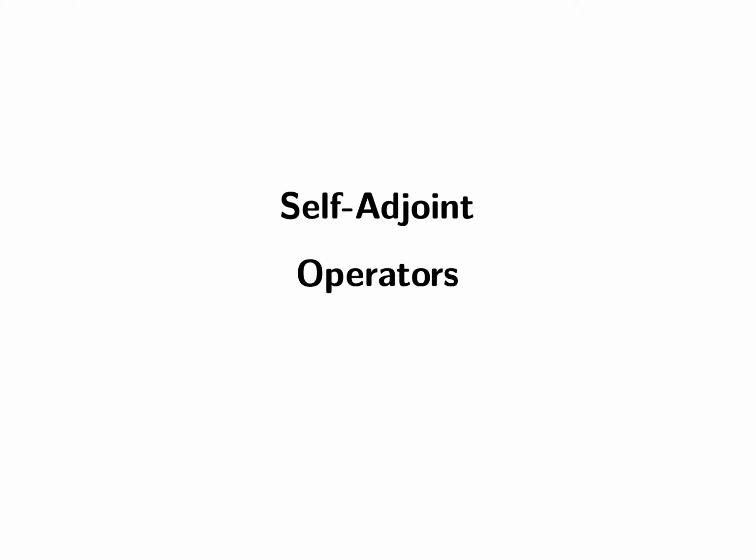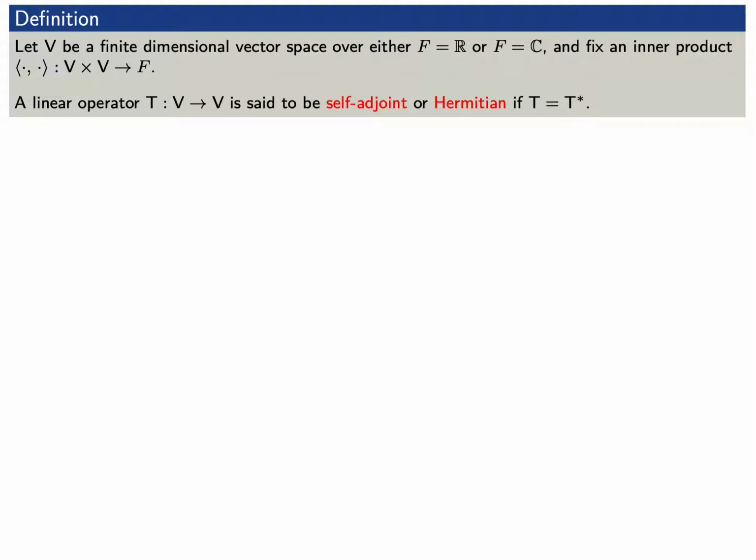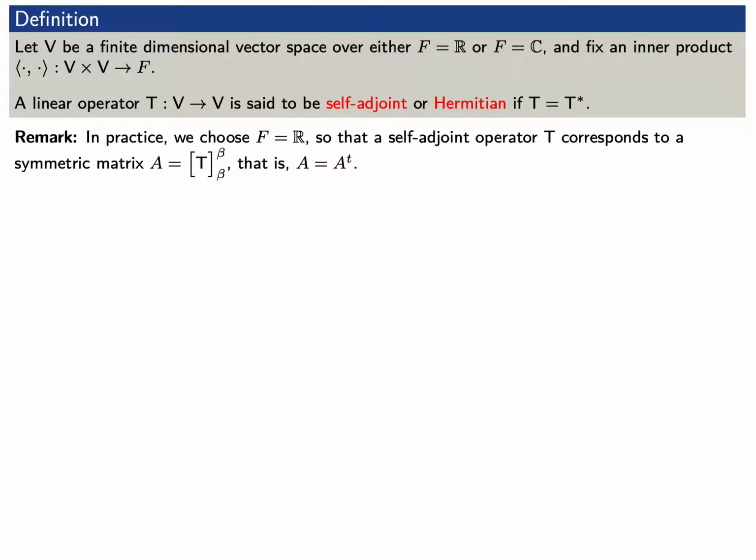Let's use all of this to discuss the concept of self-adjoint operators. Say that V is a finite dimensional vector space over either the real numbers or the complex numbers, and let's fix an inner product on V. A linear operator T is said to be self-adjoint or Hermitian if T equals its adjoint. As a remark, in practice, we always choose F to be the real numbers so that the self-adjoint operator really corresponds to a symmetric matrix, that is, the matrix representation with respect to beta of a transformation T. In other words, A equals A transpose.